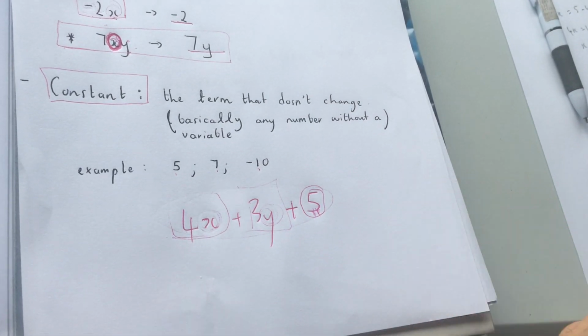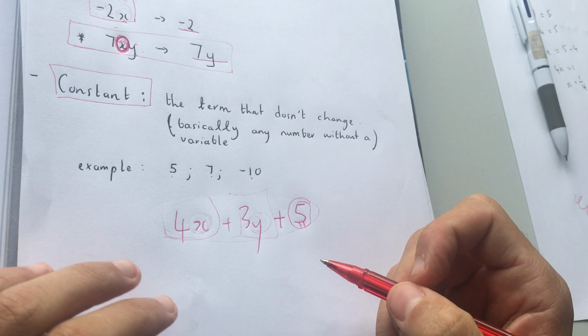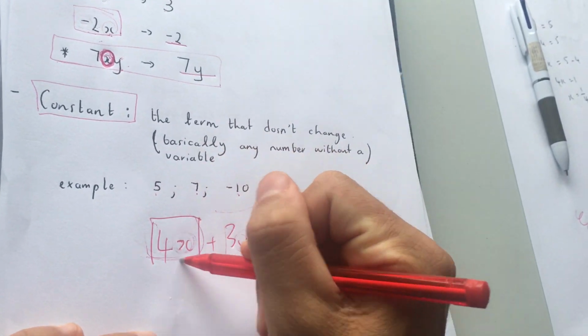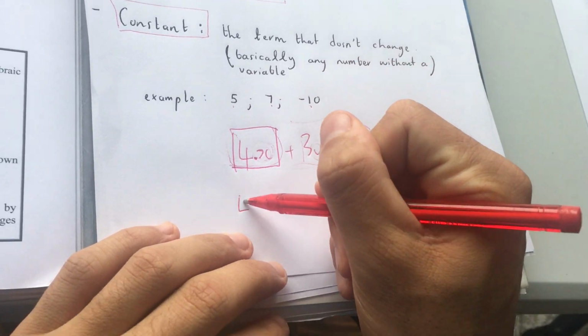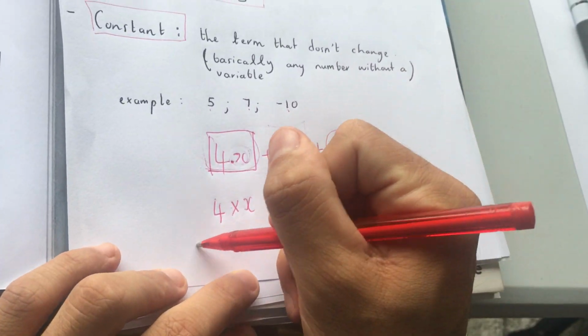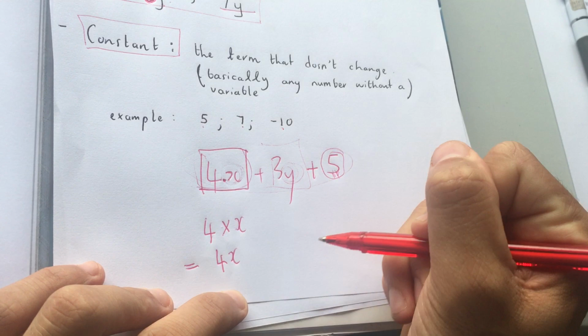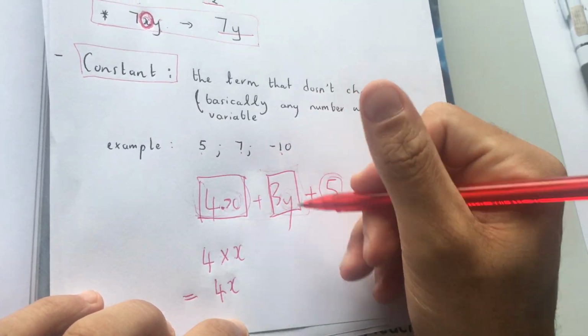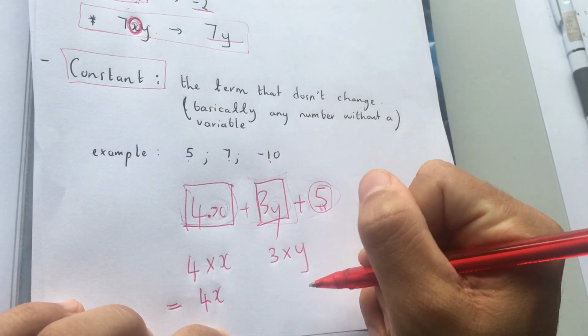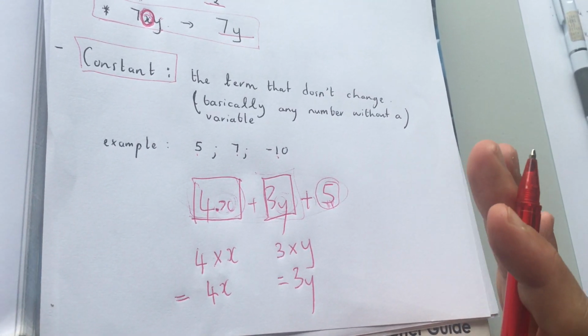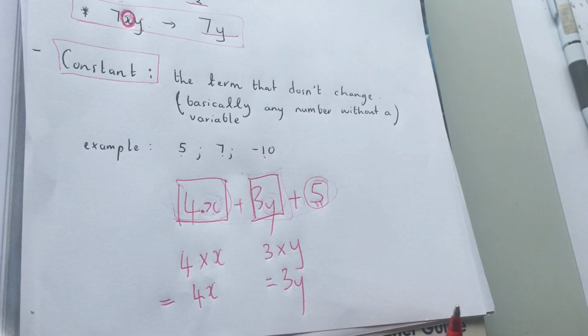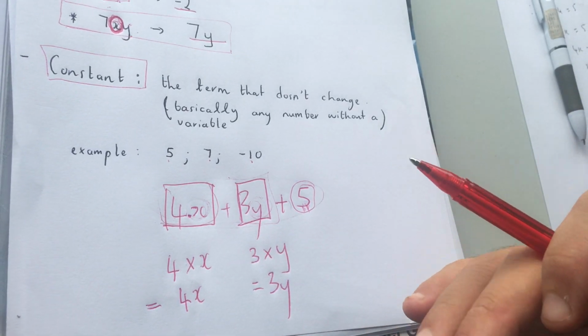Now, I'm going to go on to expressions next, but let me explain something to you. When you see this term over here, 4x, there's a silent multiplication between them. It's 4 times x, which gives me 4x. And over here, this term is 3 times y, which gives me 3y. It'll take some time. You might be very worried now when you saw what I just did. It'll all make sense as we progress in this.